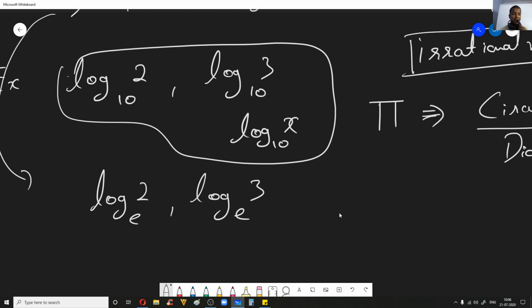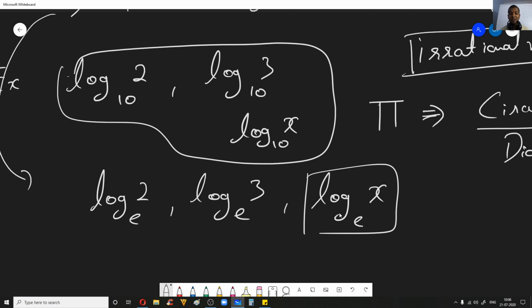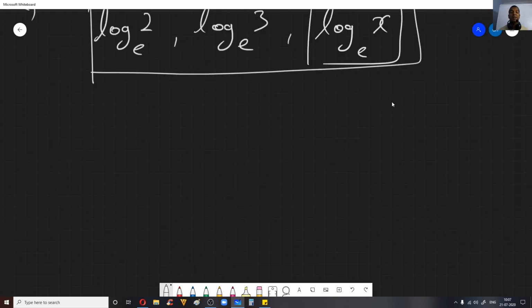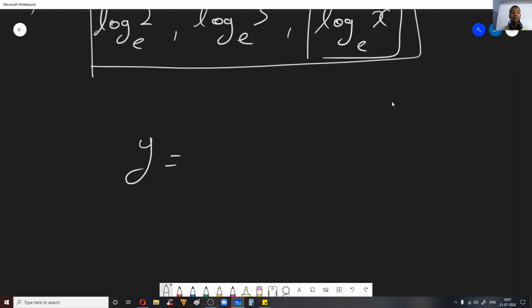Log 2 to the base e, then log 3 to the base e, in general log x to the base e, right? So all these examples are called natural logarithms. Now while writing, you can say y is equal to log x to the base 10. This tells you that it is a common logarithm function. Whenever you see the base as 10, we'll call it the common base. So this is common logarithm,